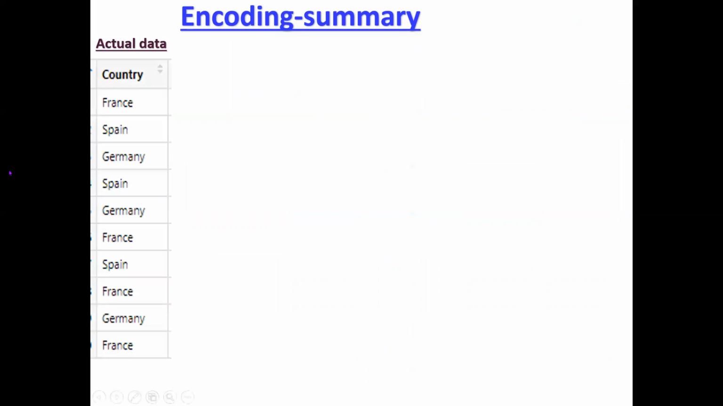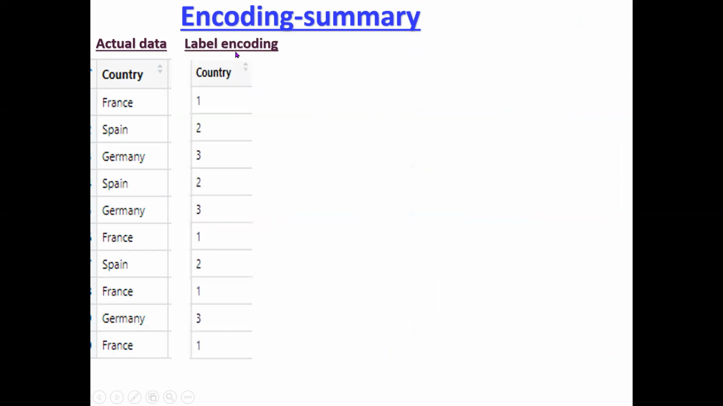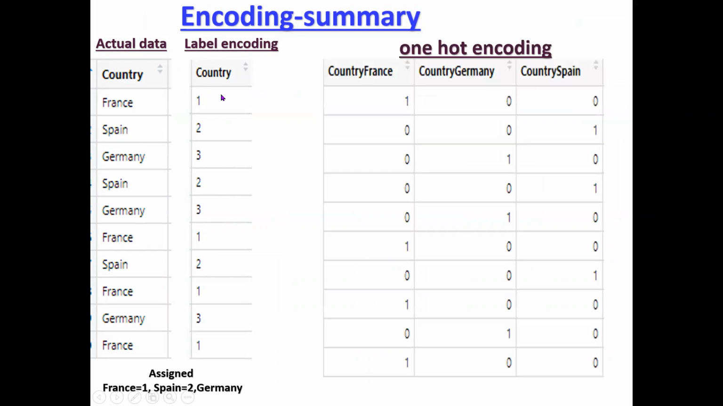So the actual data is like this. If you apply a label encoding with factor function, what happened? You may give any numbers, and France can be replaced as 1, Spain is 2, Germany is 3. Like this, you can give any numbers of your wish. Now coming to one hot encoding. The same actual data, so 3 separate columns are created and filled with zeros and ones. How are these filled? If France is there, under France 1, all the remaining are 0.